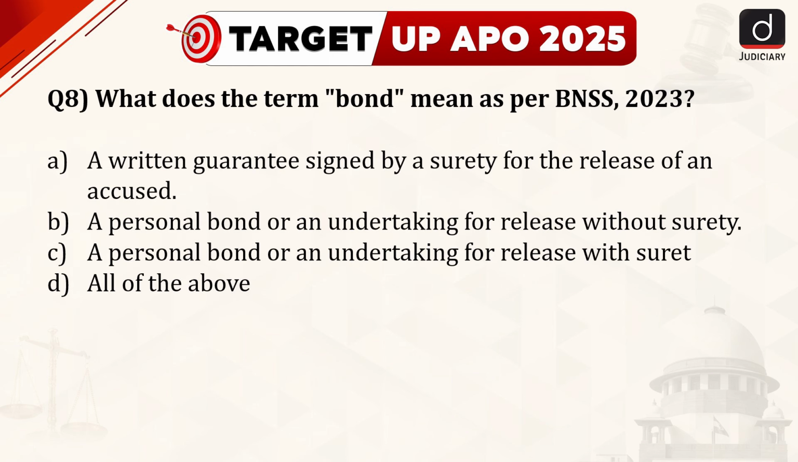Question number 8. What does the term bond mean as per BNSS 2023? Option A. A written guarantee signed by a surety for the release of an accused. Option B. A personal bond or an undertaking for release without surety. Option C. A personal bond or an undertaking for release with surety. And option D. All of the above. The correct answer is option B.